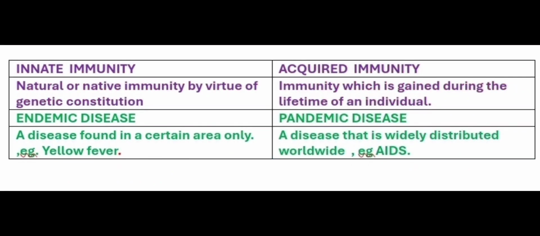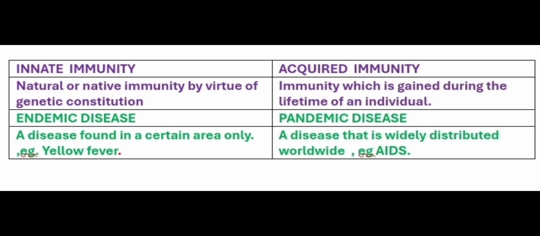Then it is innate and acquired immunity. Innate immunity is natural or native immunity by virtue of genetic constitution, but acquired immunity is one which is gained during the lifetime of an individual, usually after suffering or by vaccination.